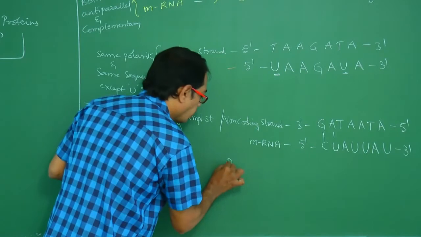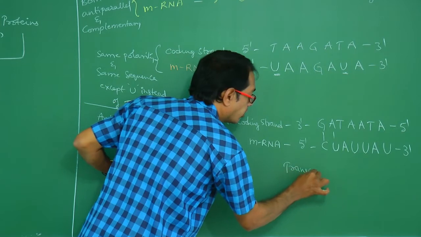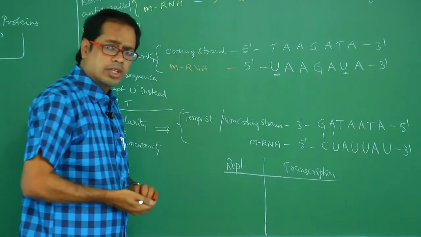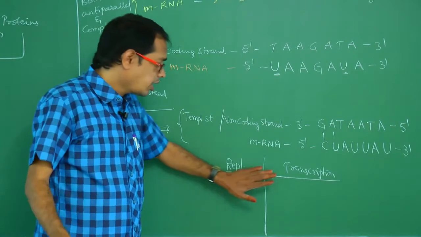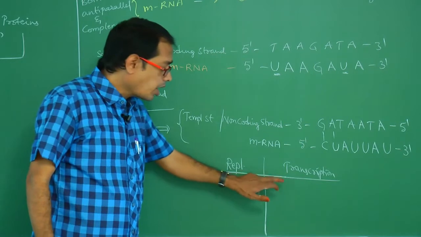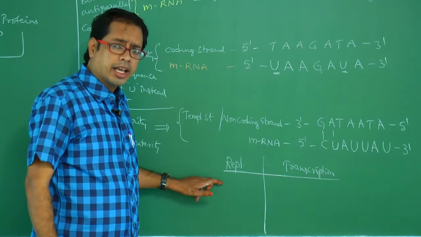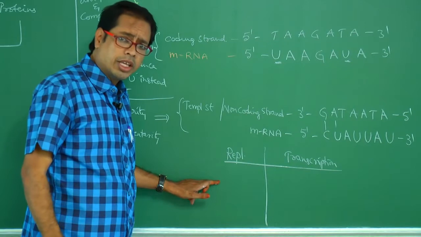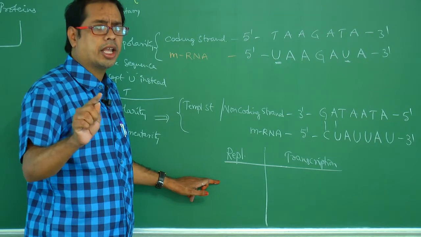And now I want to make a few differences between replication and transcription. See, how many strands act as template here? Two strands here, one strand here; here entire DNA, here a part of one strand of DNA. The involved enzyme here is DNA polymerase or DNA dependent DNA polymerase.